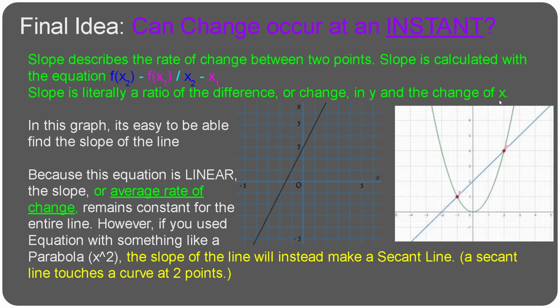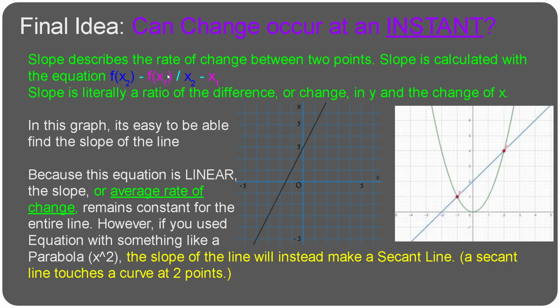Okay, let's talk about this final concept, the one that I brought up at the beginning of the video. Can change occur in an instant? So let's first talk about slope. Slope is change. It's the rate of change between two different points. And slope is calculated with this. I'm sure you're very familiar.